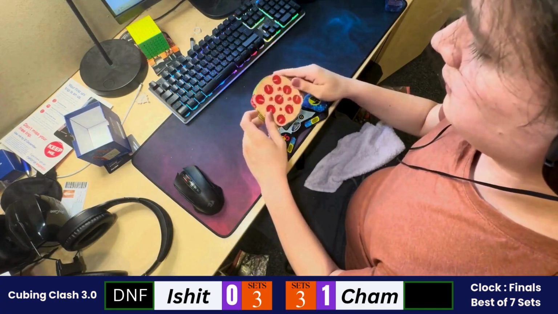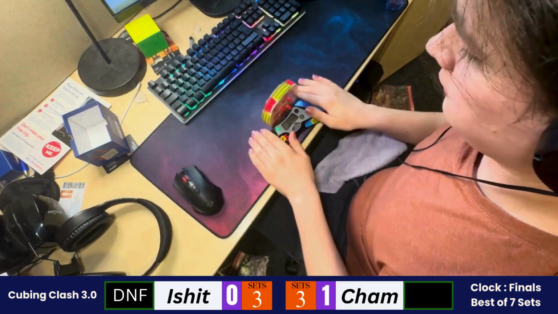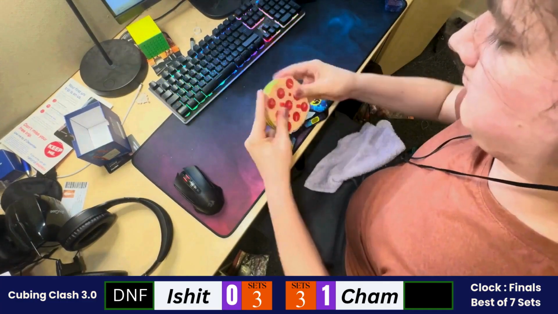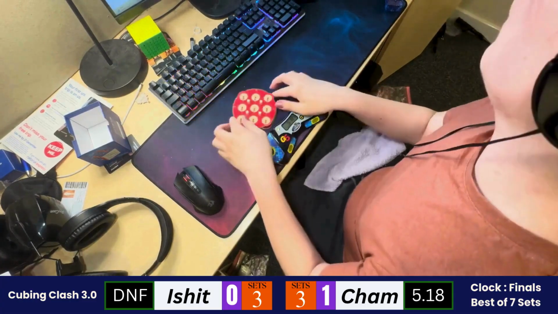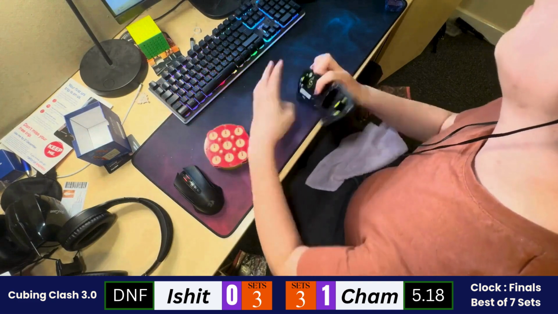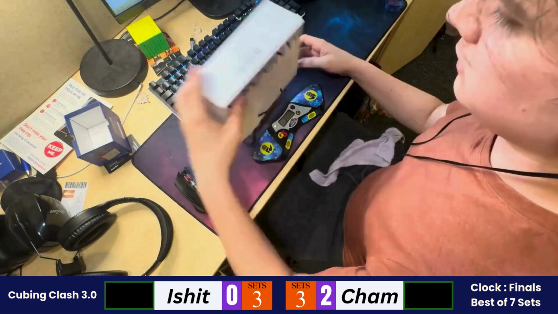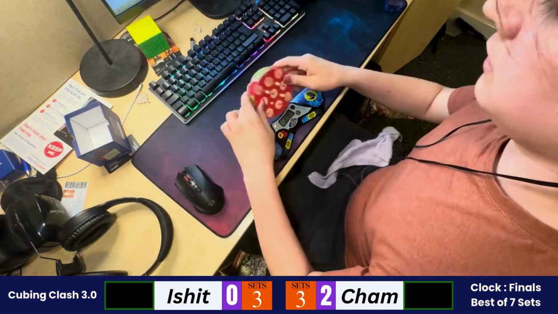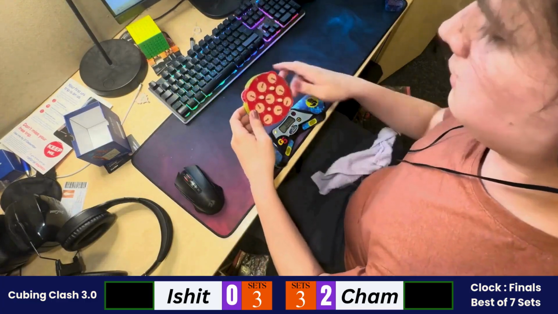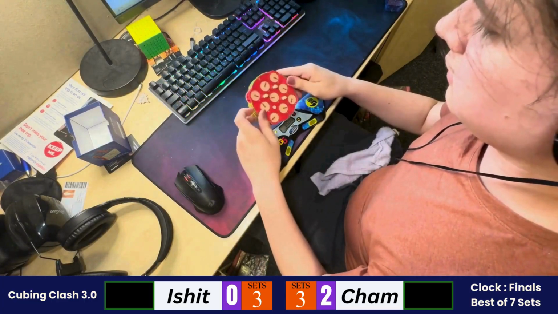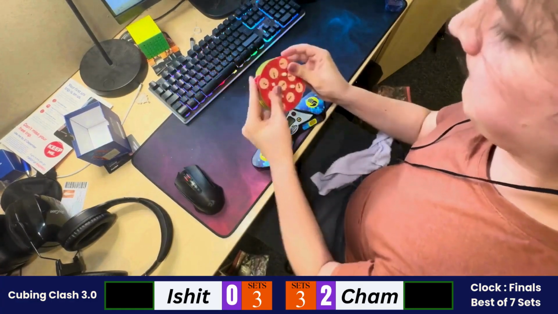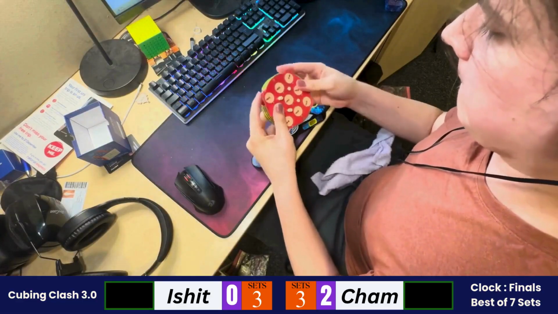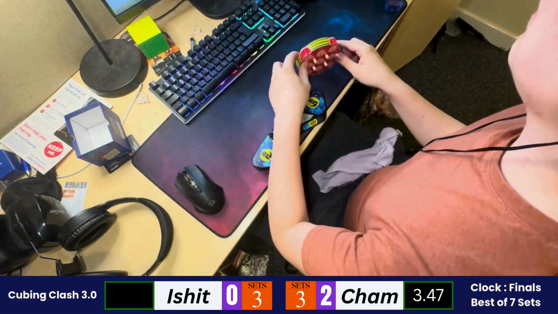So Cham is inspecting it. He is not aware that Ishit has got a DNF again. So he can just complete the solve and still win the solve with any time that he gets. So 5.18 from Cham and he wins the solve. 0-2 is the set score. Cham only needs one more win to win the solve, the set and the match. Cham inspecting it out, starting with his solution, on a good pace and a 3.47 from Cham.